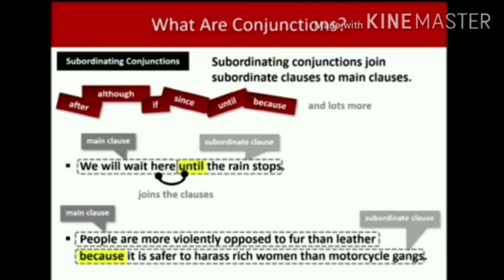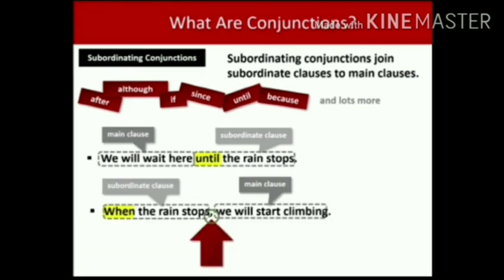I give one more example sentence for your better understanding. "When the rain stops, we will start climbing." In this sentence, you can find "when" is a subordinating conjunction and "the rain stops" is a subordinate clause. Usually, the subordinate clause comes after the main clause, but in this sentence, you can find the subordinate clause comes before the main clause because it has a comma.